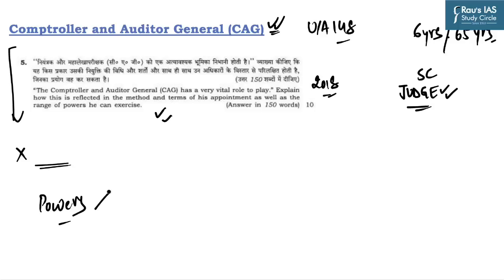What are the powers of the CAG? He audits the following accounts. The first one is the Consolidated Fund of India, the Contingency Fund of India, and the Public Account of India, and in a similar fashion for each of the state governments. The CAG is also the guardian of the public purse, and he controls the entire financial system of the country at both the levels of state and center. These are the important aspects related to the office of the CAG.